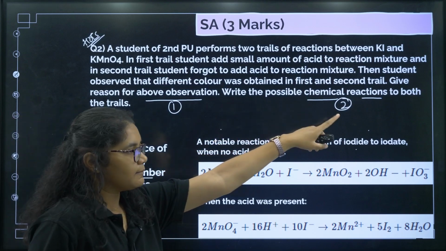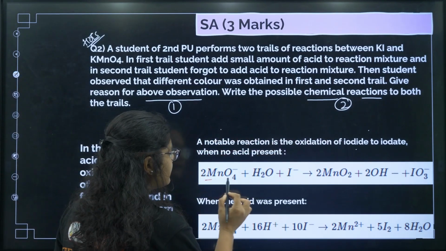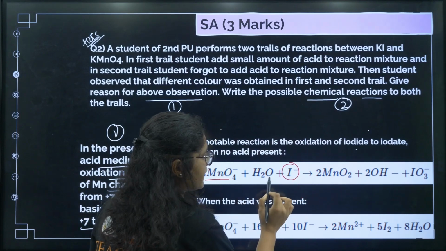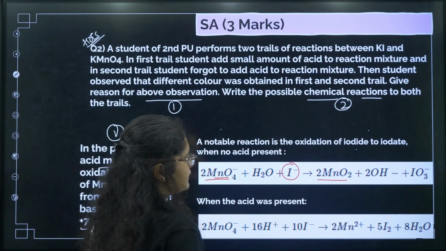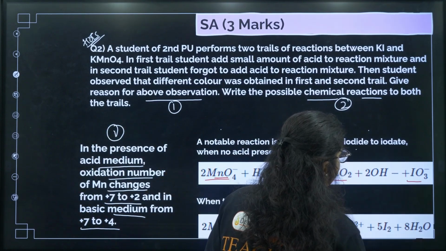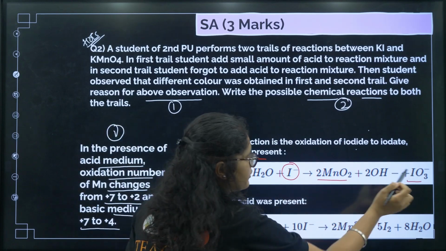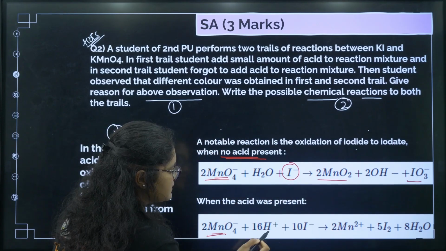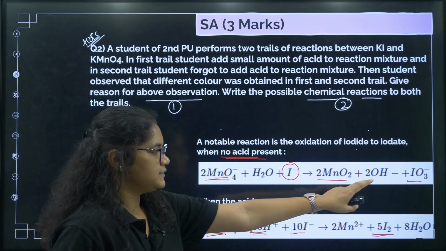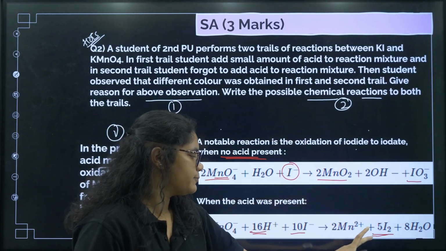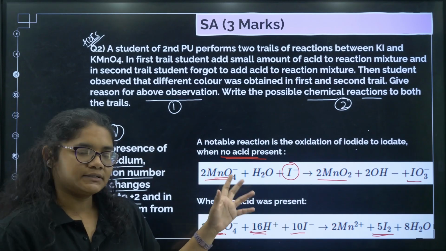Now you have to write the chemical reactions for both of them. The first one here will be MnO4 minus, with KI, MnO4 minus gets converted to MnO2, and then you have IO3 minus, right? This is when no acid is present, so you get iodate ion. Now if MnO4 minus in acidic medium, I minus gets converted to I2. Because here the product is IO3 minus and here the product is I2, the 2 different colors will be observed.